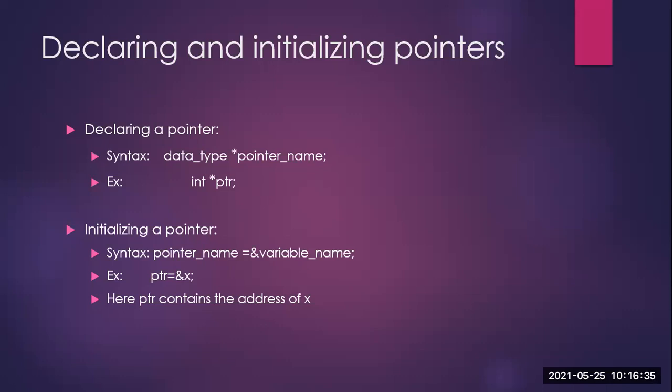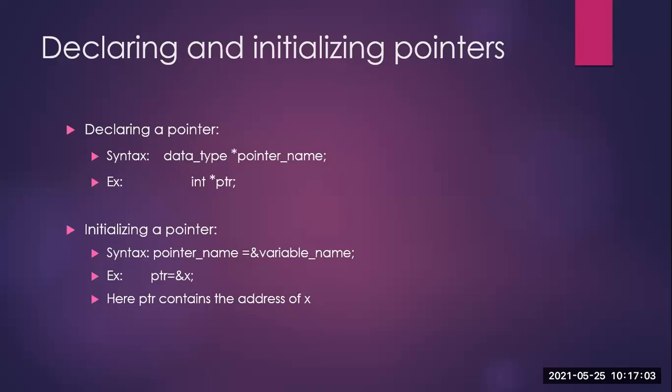Int is the data type, space, asterisk, because the asterisk, the indirection operator, indicates that it is a pointer variable. What is the variable name that I have chosen here? It is PTR. Another example could be, say, float star F. I can write char star S, anything.